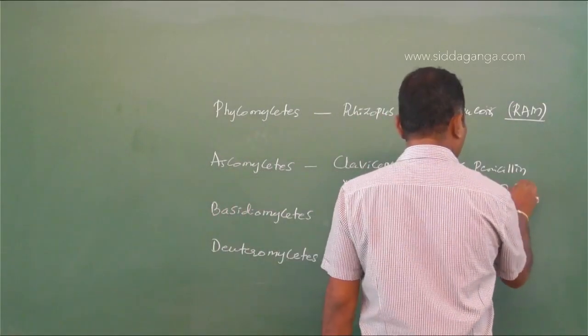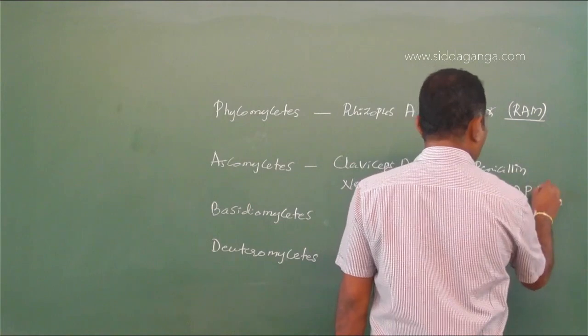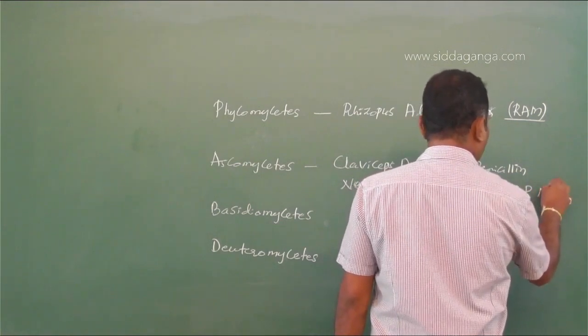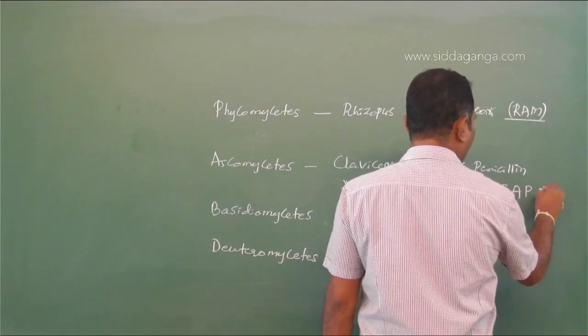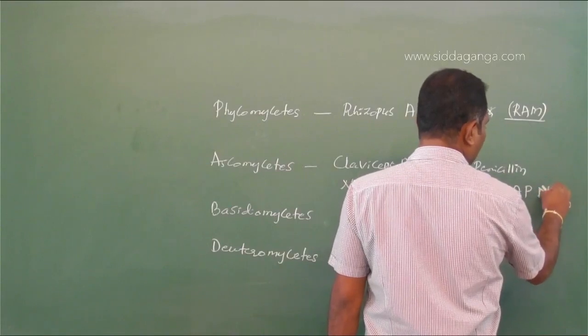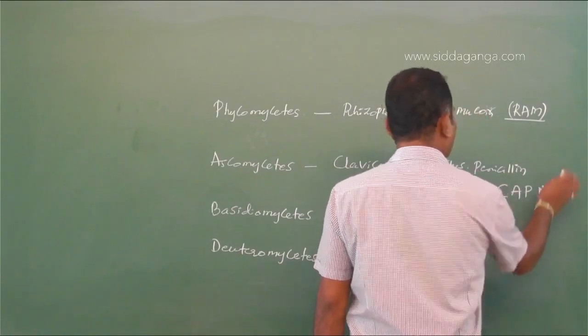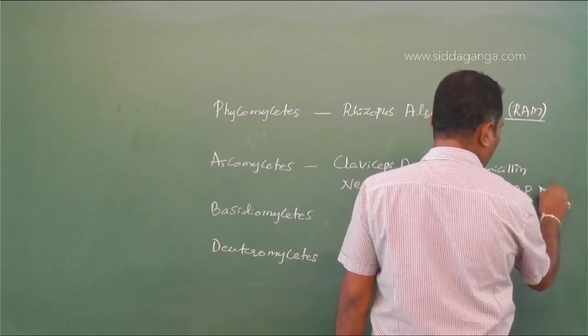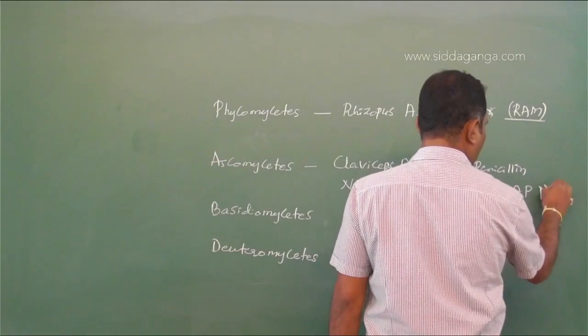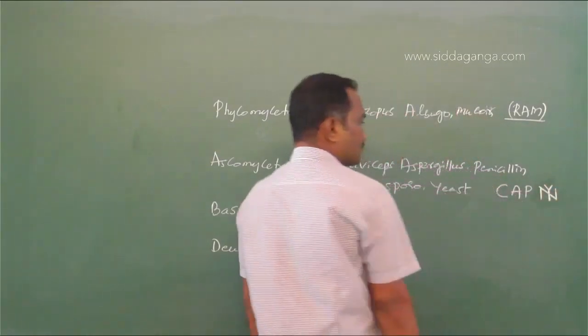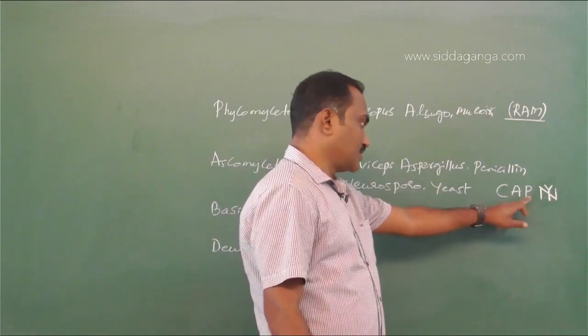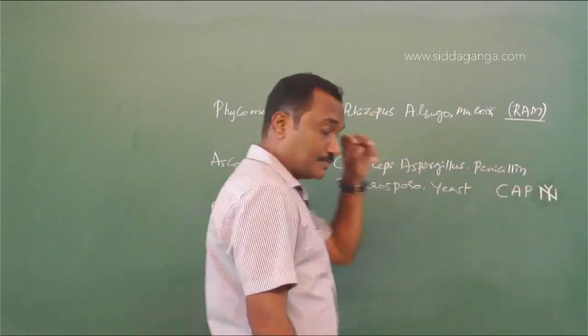For this you can make a mnemonic as CAP NY. You might have seen the symbol on the cap, New York, depicting Claviceps, Aspergillus, Penicillium, Neurospora, yeast.